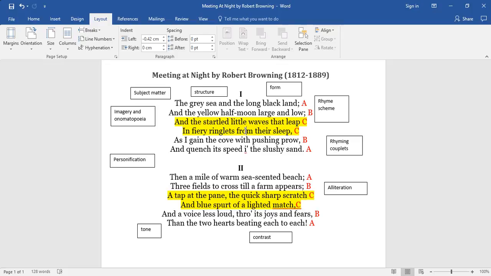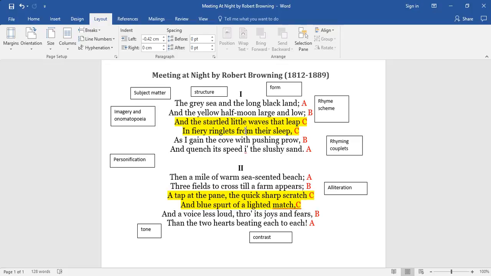Another point is personification. In the first stanza, the waves are given human qualities. They sleep and they leap. And here the poet is showing how, by giving personification to non-living objects or things in the poem, he's putting his level of passion and his intense feelings into things that aren't even living, suggests that his love is even spilling over into the natural environment. So that just reinforces the intense emotions he is feeling.